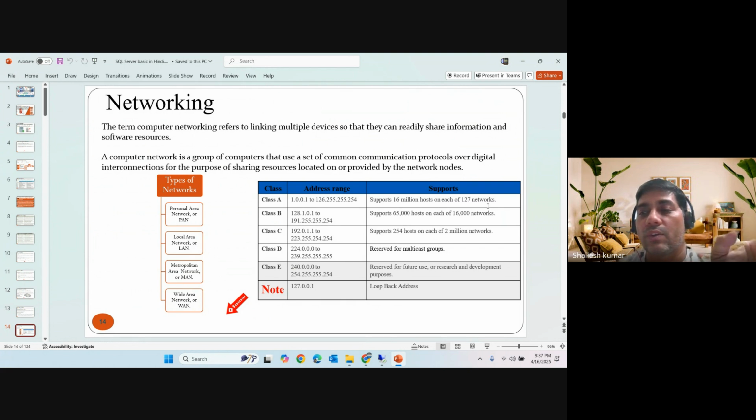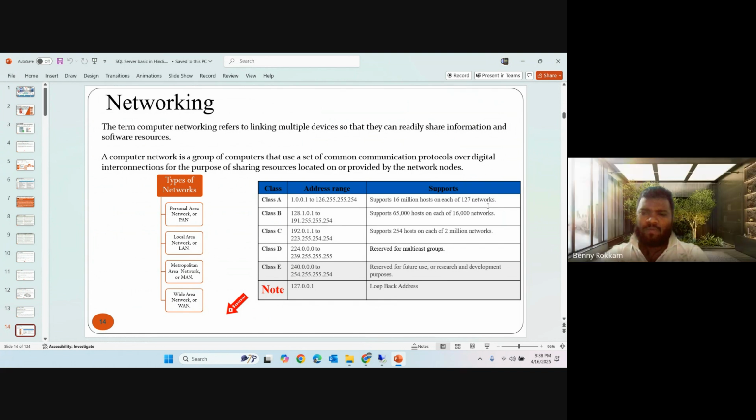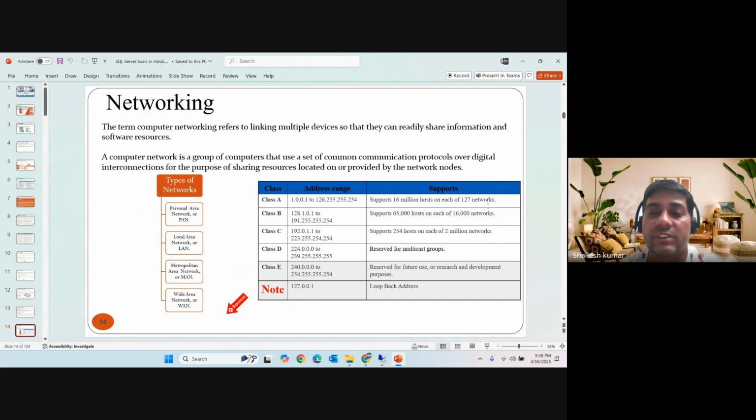So there's a tool now. Previously, we didn't have a tool in 2007, 2008, so we just calculated that with the logic, basically. Now you can get the subnet with a single click on web pages, right? So these are the classes here, A, B, C. This is a part of networking.